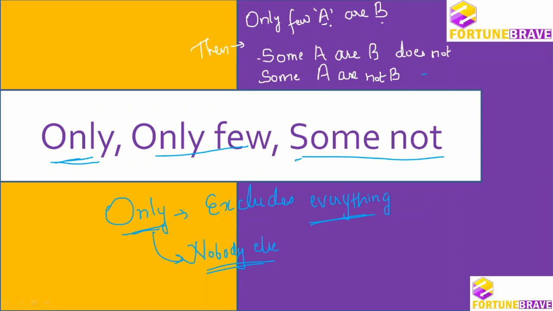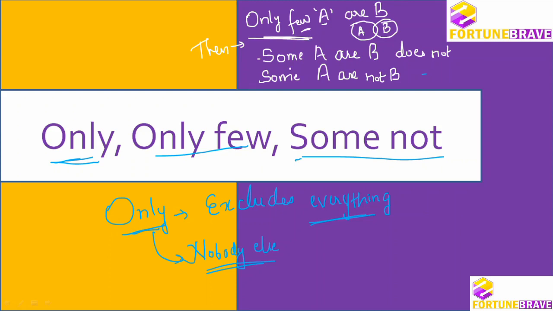Only few A are B, where that part B can be anything. So only few A are B I can draw like this. It will look the same as some A are B. It looks like a particular affirmative statement, but then it is excluding everything else.